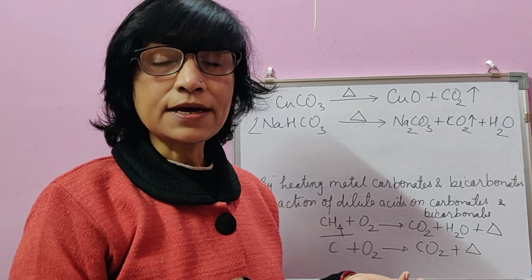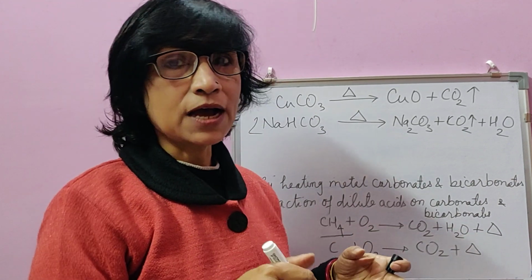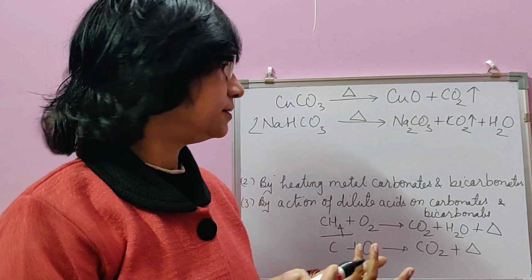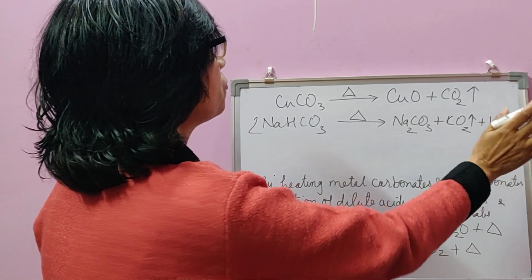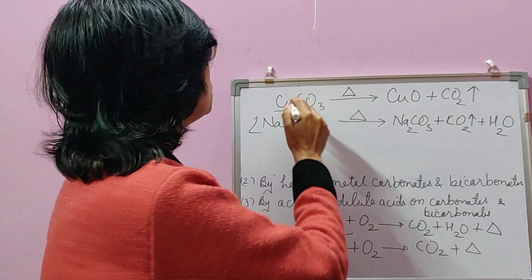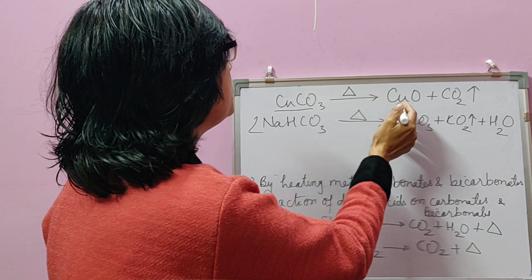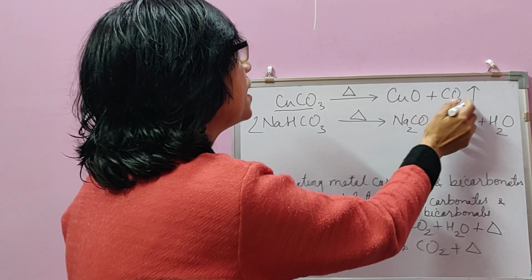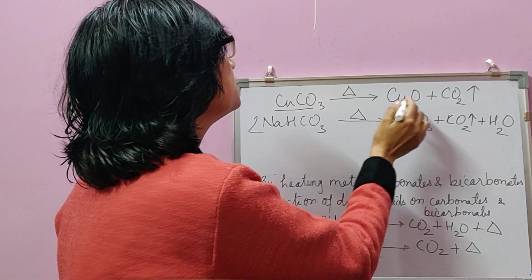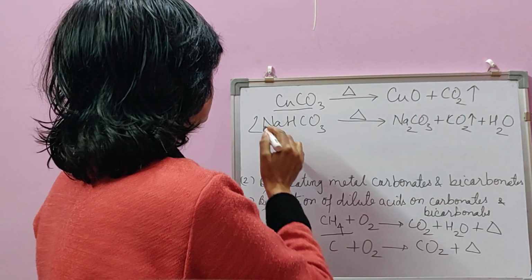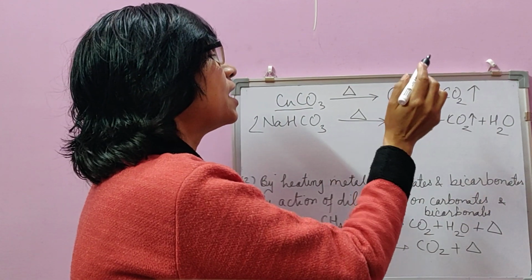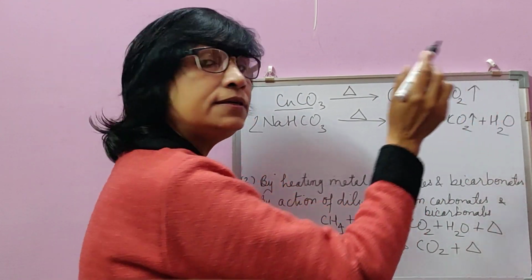Metallic carbonate, you understand, carbonates of metal. Metallic bicarbonate means bicarbonates of metal. So the similar equation will be written whether it is copper carbonate or some other carbonate. Suppose magnesium carbonate, then also the formula will be the same: magnesium oxide and carbon dioxide. So the general formula is, when a metal carbonate is heated, it gives metal oxide and carbon dioxide. When a metallic bicarbonate is heated, then it gives metallic carbonate, carbon dioxide and water.